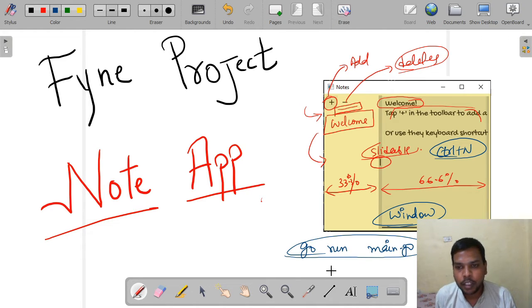It means in future, when we shut down this app and open it again, the notes are saved and we can use them later, because that is the use of notes. The note app is not usable unless it is storing the notes. Okay, so these are some of the features and we will implement them one by one. This app looks very small, but while implementing it, it will become very large. Let's see how to do it.